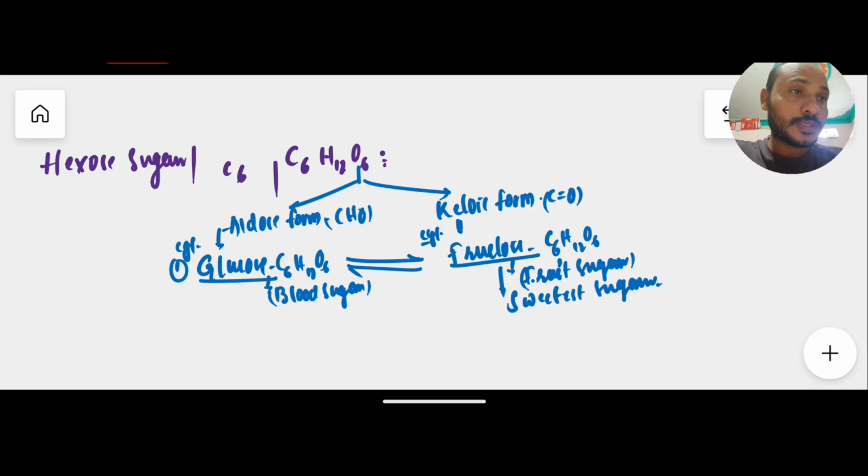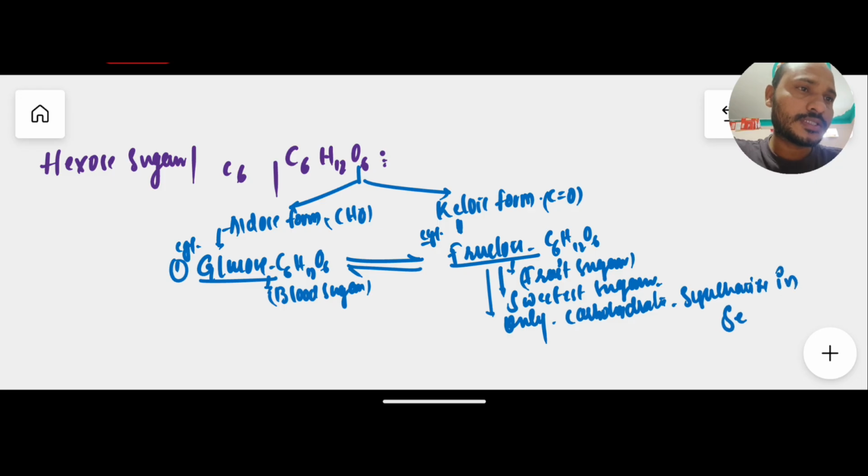And one important note here: fructose is the only carbohydrate which is synthesized in semen. Generally, semen is secreted from male reproductive glands like the prostate gland. So only in semen we have seen this fructose carbohydrate. It is the only carbohydrate synthesized in semen, that is fructose. So fructose is a ketose form of hexose sugar.